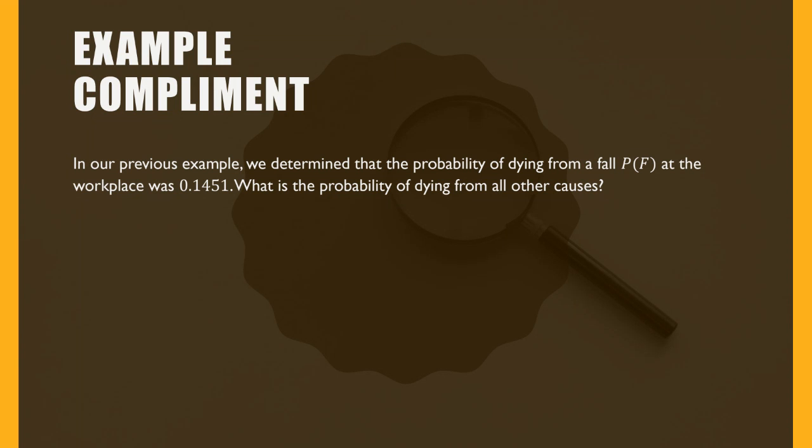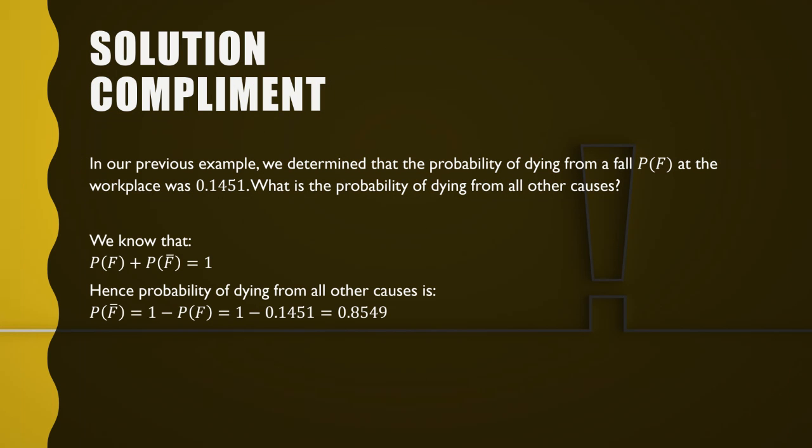There are people dying from different causes, and one of them is by fall. We already know that because of falls, 14.51% of people are dying. So my question is, what is the percentage of people dying from all other causes? It's very simple. Why?